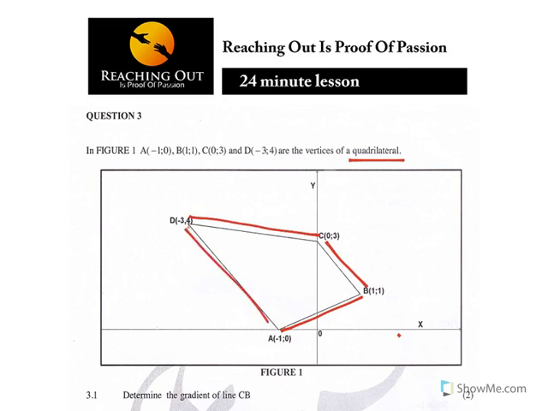You are given that DA is square root of 20 and CD is square root of 10. So you need to find the distance AB and also the distance BC. After that, you just add them up to get the final answer as the perimeter.